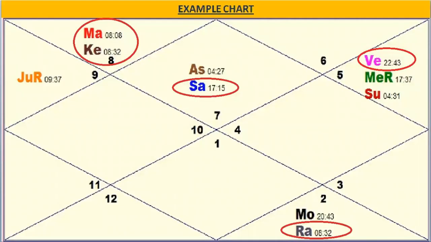So this chart overall is very auspicious because 4, in fact 5 planets are in Pushkar Navamsha. And it is actually giving good results to the ascendant.